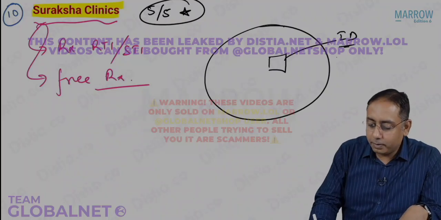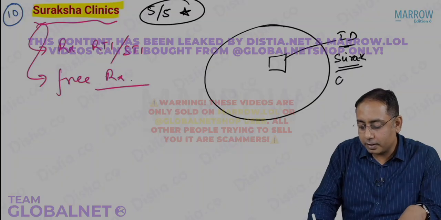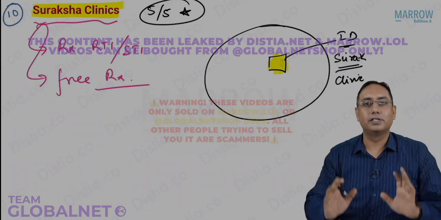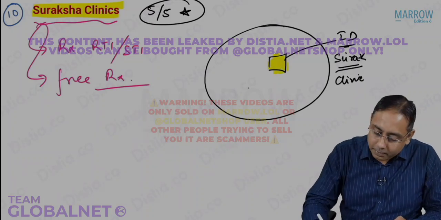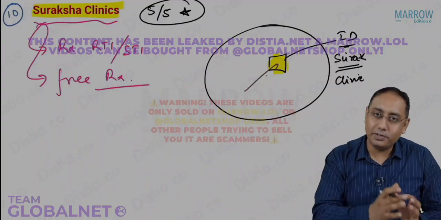The clinic name will be called the Suraksha Clinic. That is the Suraksha Clinic. In that clinic, we will give free RTI STI treatment. So what is going to happen? The clients will be coming here. If the clients or the bridge population come here, they will get treated for RTI.